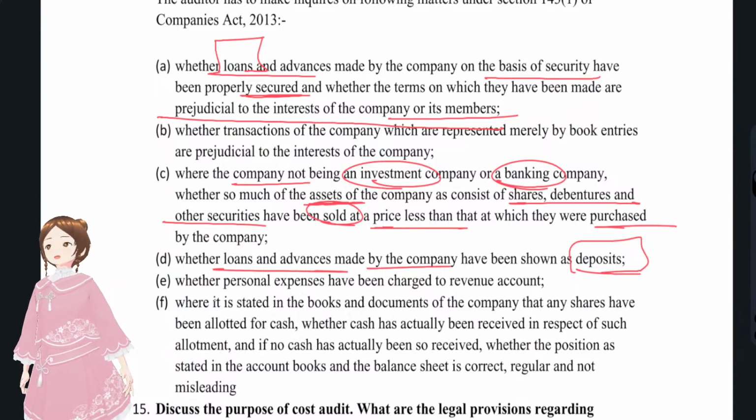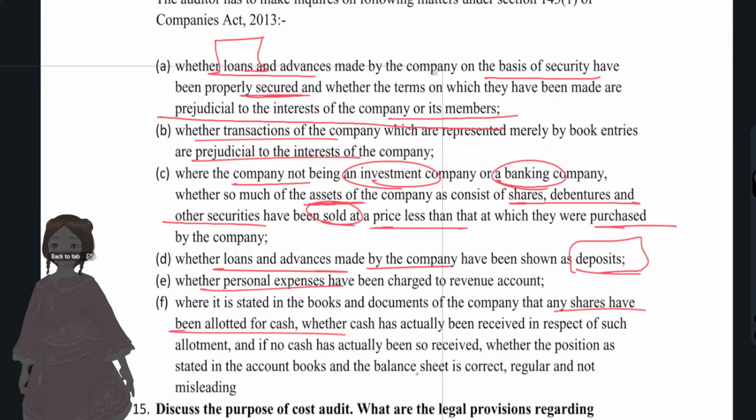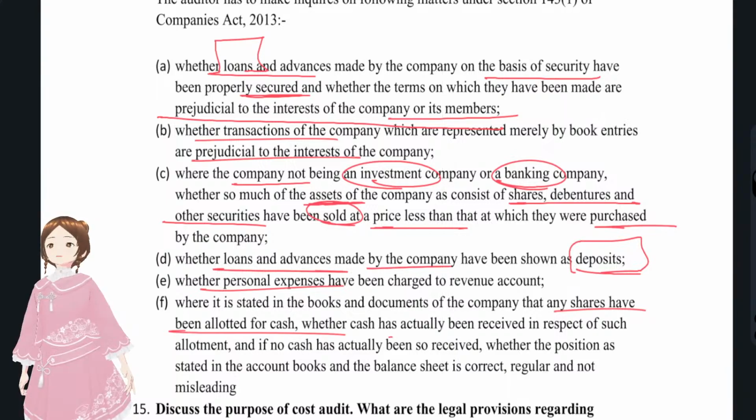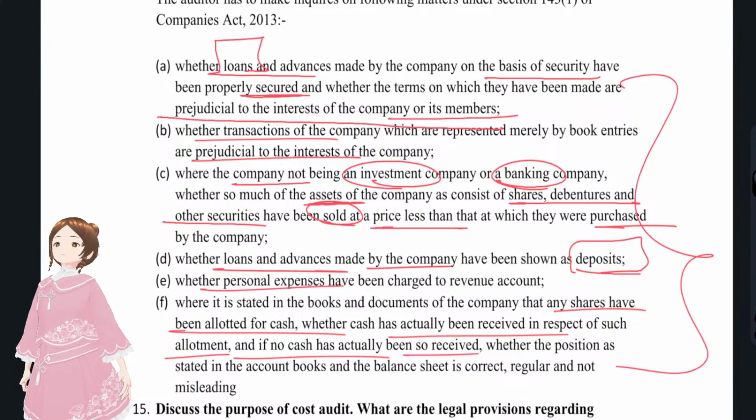And after that, with regards to the P&L accounts, any transaction that was prejudicial to the interest of the company, or whether any personal expenses were there or not. And with regards to the equity in the balance sheet, whether shares have been allotted for cash where cash has actually been received, or no cash has actually been received. This was something misleading. So these were all the matters that the auditor has to inquire on.